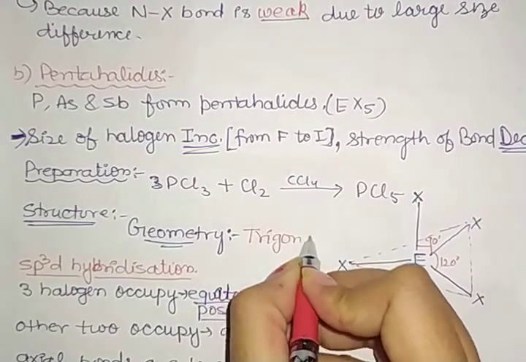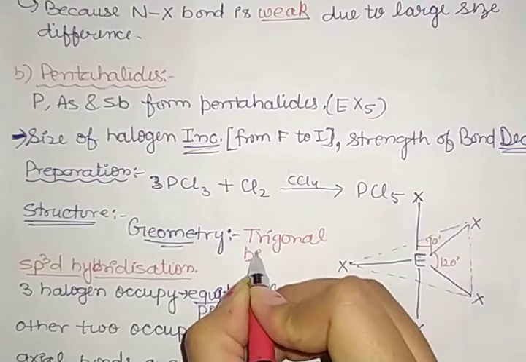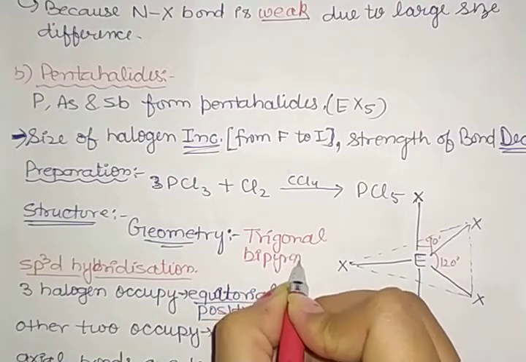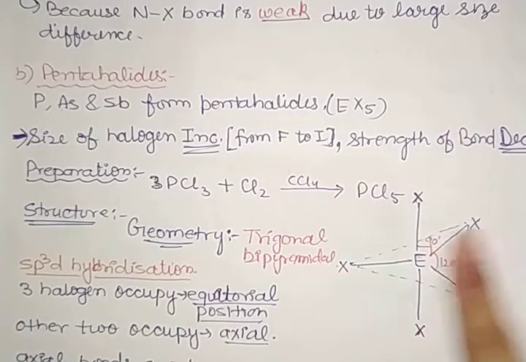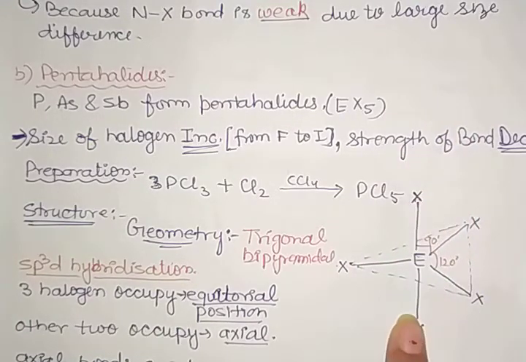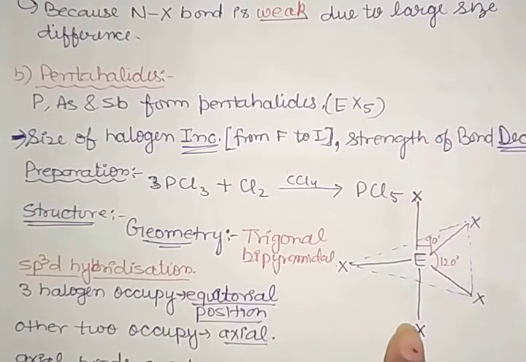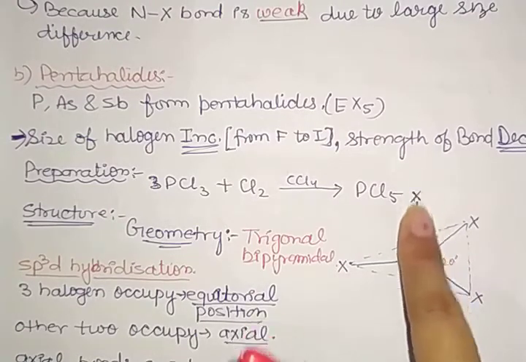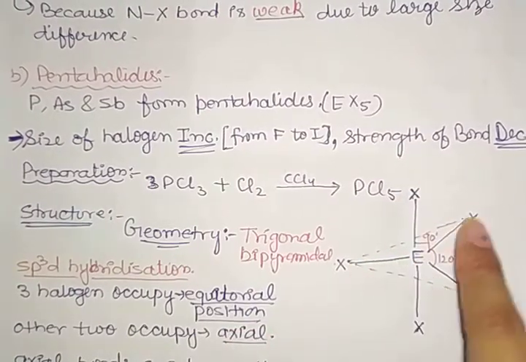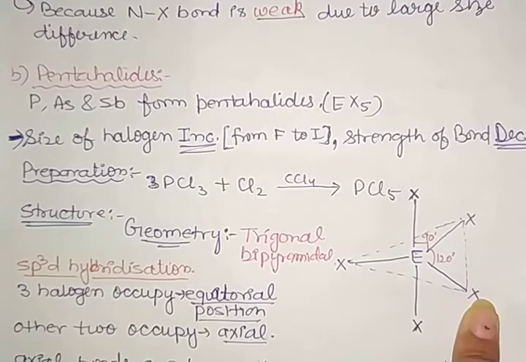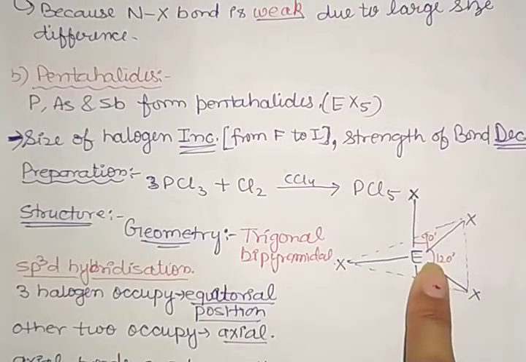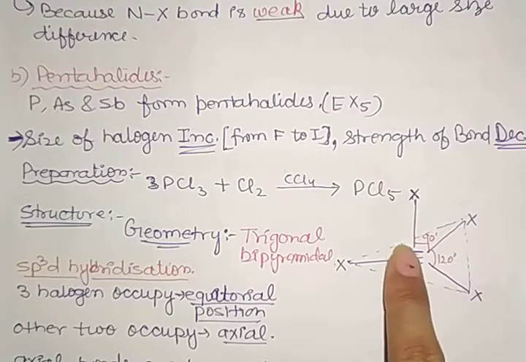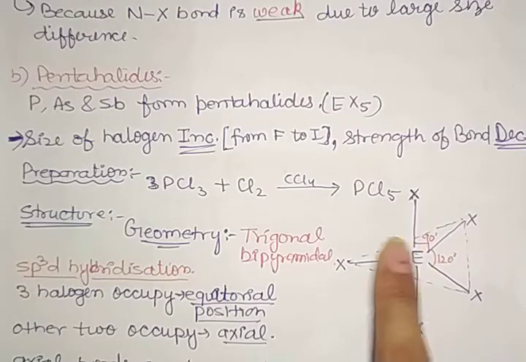Remember that. As you can see from the diagram, these axial bonds are longer than the equatorial bonds. The angle between the equatorial bonds is 120 degrees and the angle here is 90 degrees.